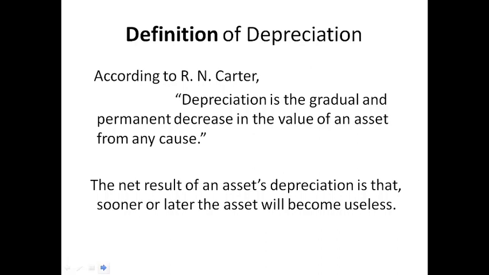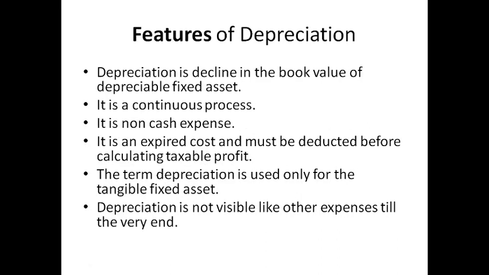Okay. Now here are the features of depreciation. Depreciation is a decline in the book value of a depreciable fixed asset. It is a continuous process. It is a non-cash expense. It is an expired cost and must be deducted before calculating taxable profit. The term depreciation is used only for tangible fixed assets. Depreciation is not visible like other expenses till the very end.